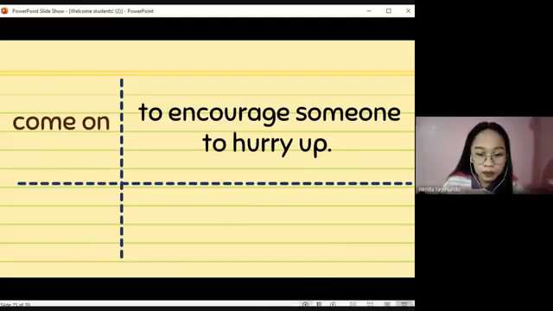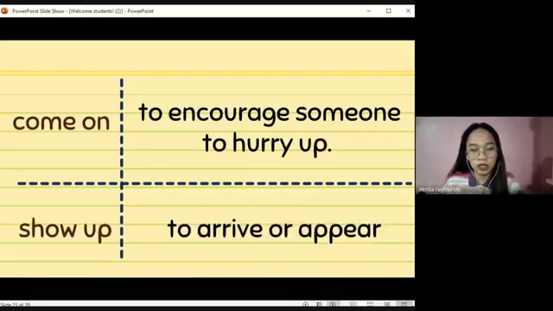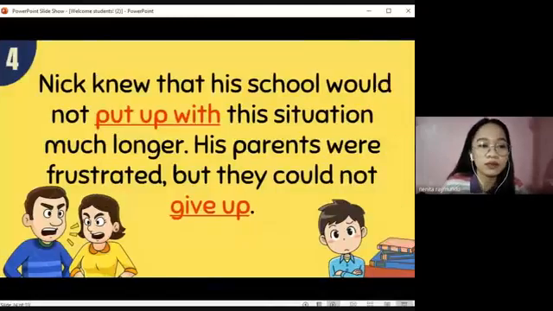Now, we also have here show up, which you mentioned earlier, that the meaning is to arrive or appear, which actually you also got correct too. By show up, we mean to arrive or appear. Now, in the fourth part, we have two multi-word verbs here. The first one is put up with, and the second one is give up.